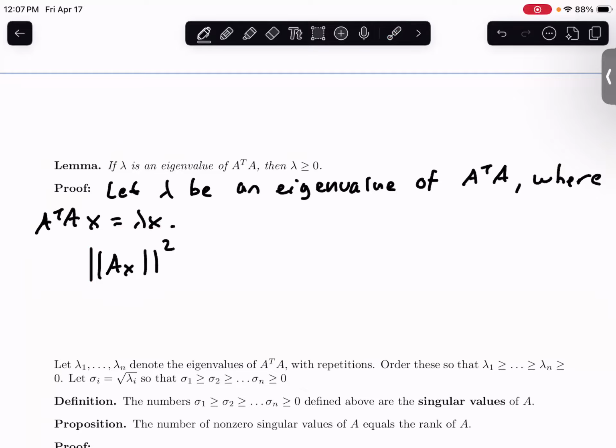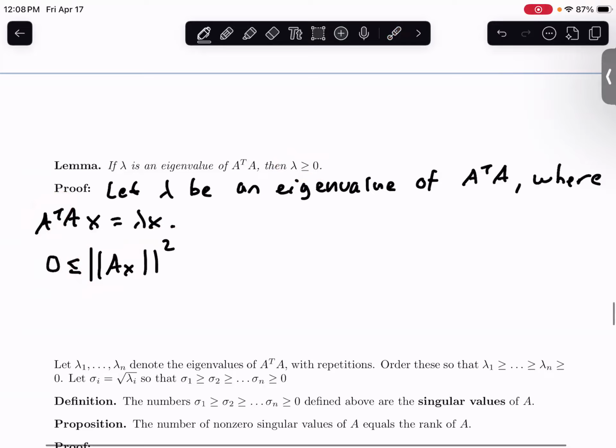And we also know that we can express this magnitude in terms of dot products, which allows us to introduce an A transposed. So it serves two purposes. It gives you a greater than or equal sign, which is what we've been looking for, and it allows us to introduce the transpose of A as well.